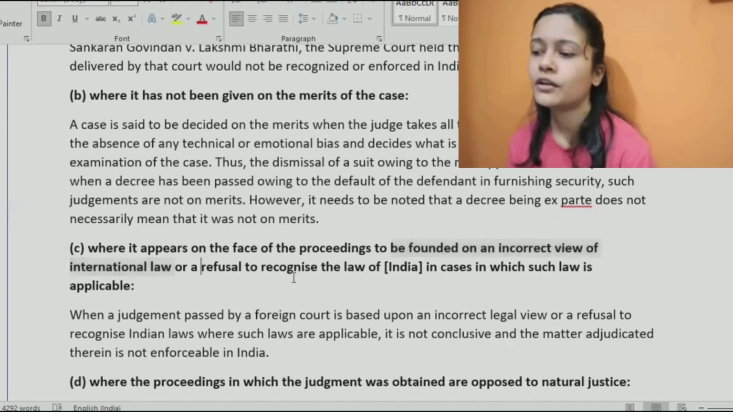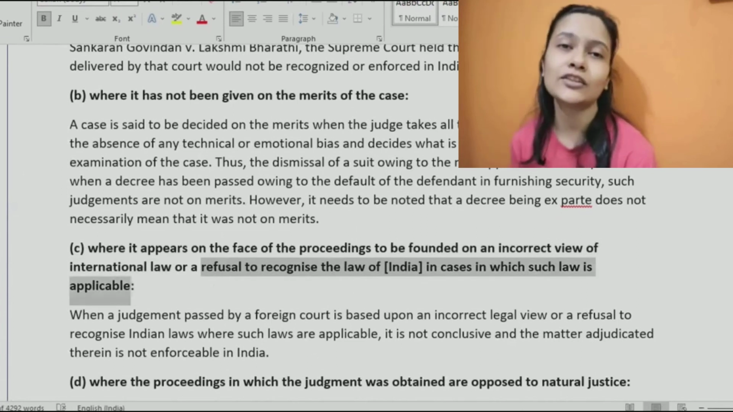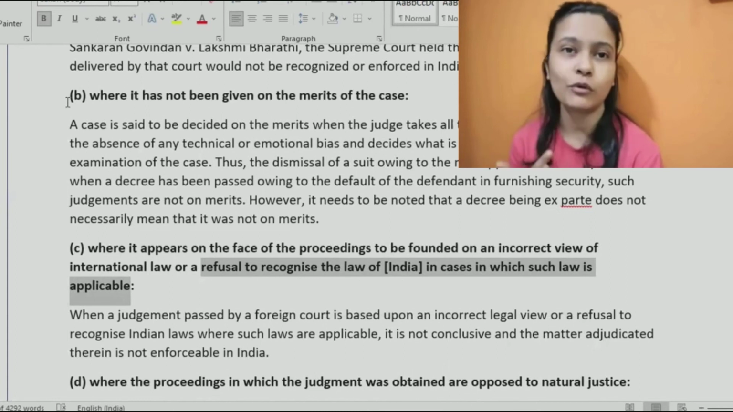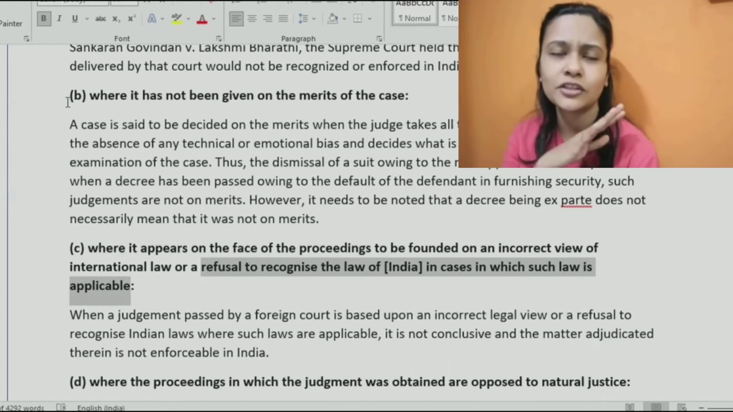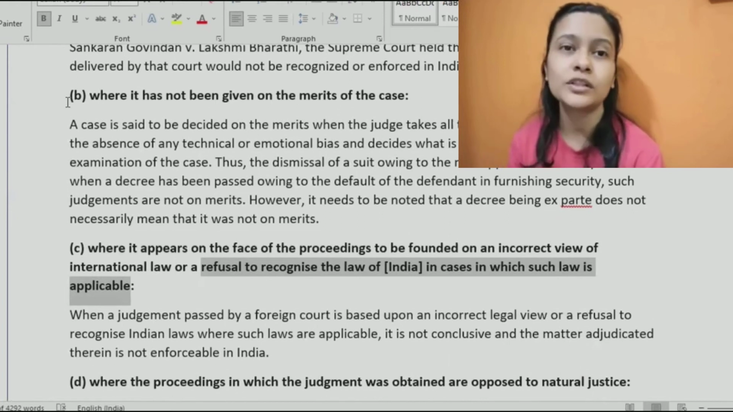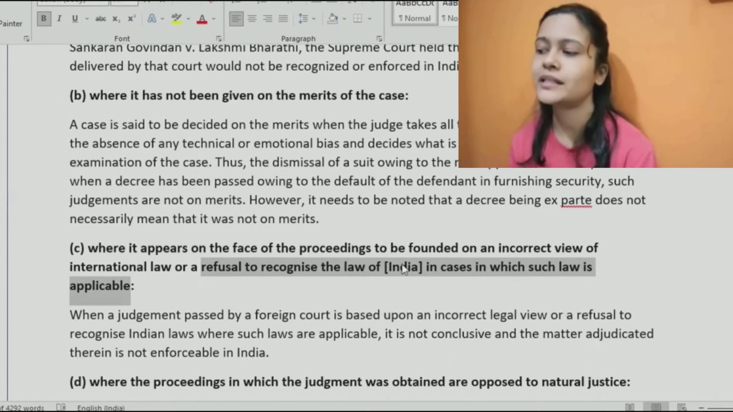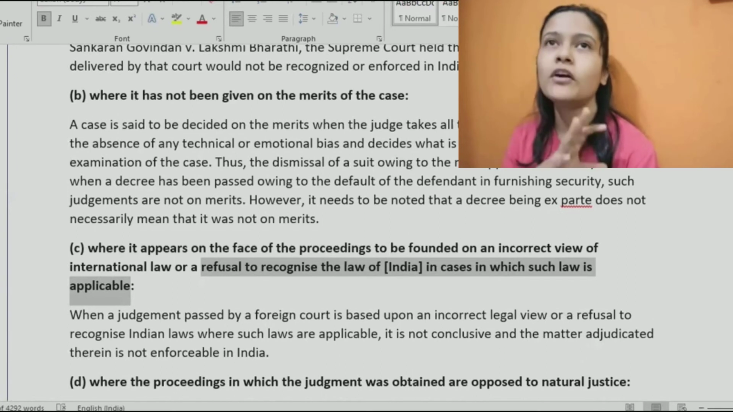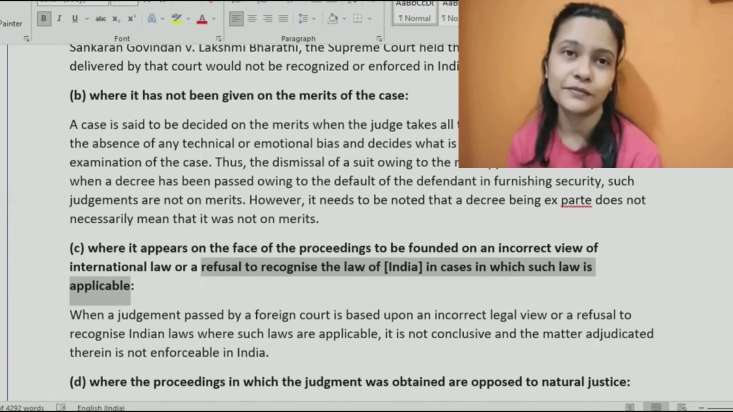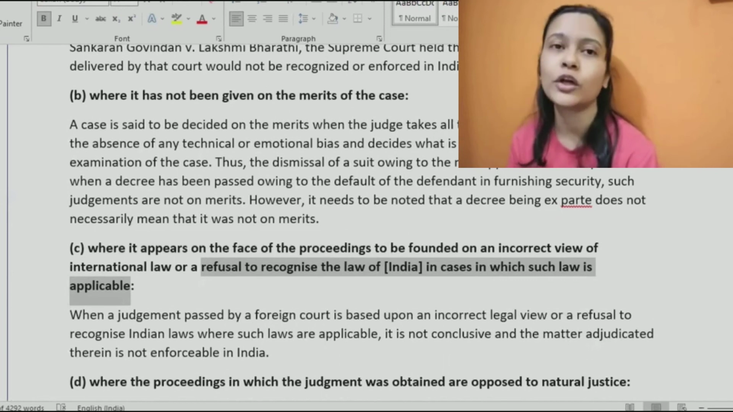Or a refusal to recognize the law of India in cases in which such law is applicable. Like I said, in case of divorce, in India personal laws are given so much importance that marriage, divorce, child custody, inheritance, succession, all these matters are decided based on the personal laws of the parties. In such cases, when it is a well-established law that is applicable, if a foreign court completely ignores the laws of India and gives a decision, that also may not be conclusive.